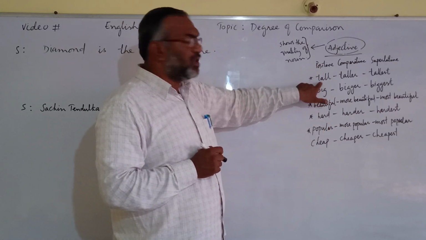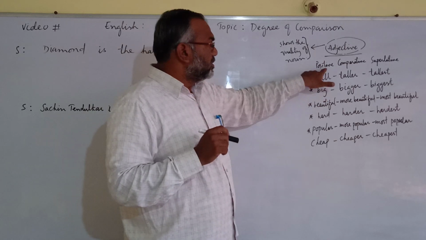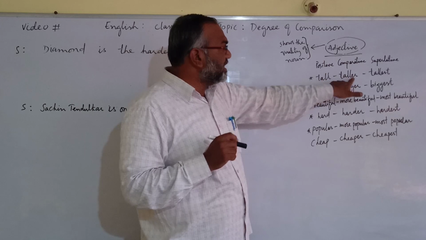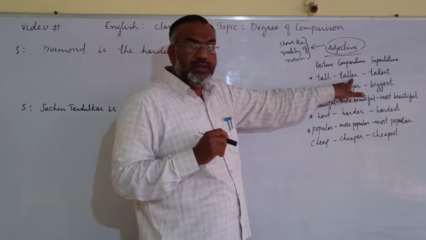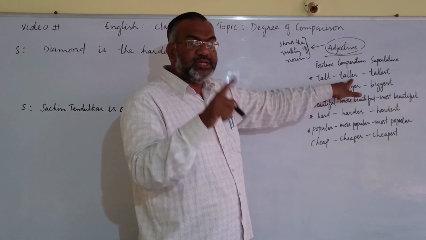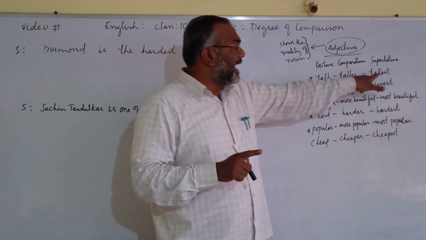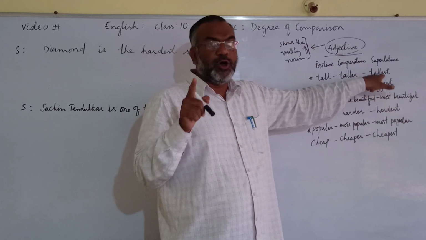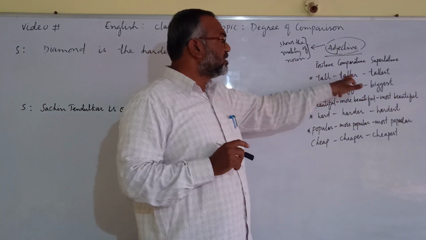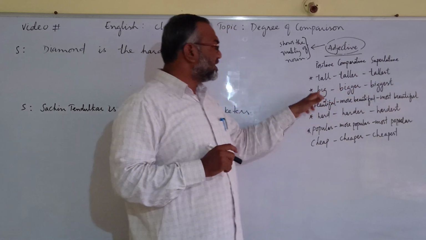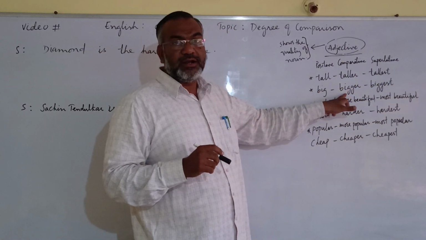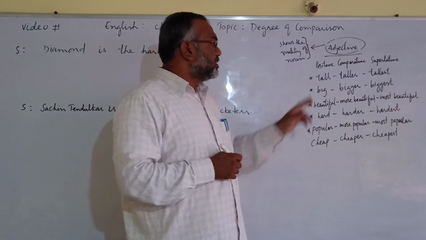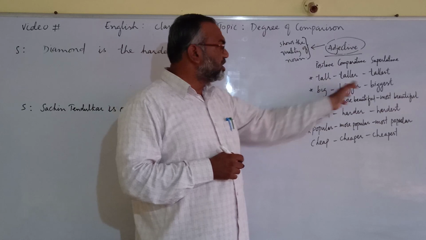For example, tall is positive. Taller, just add er to tall, that becomes comparative degree. Tall, taller, and add est, it becomes superlative degree, that is tallest. Tall, taller, tallest. Another example, big, bigger, biggest. This is another example of 3 degrees of adjective.